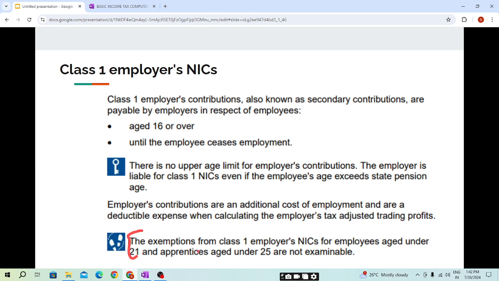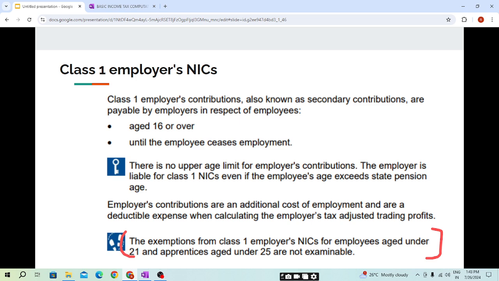The exemptions from class 1 employer's NIC for employees under age 21 and under age 25 are not examinable. There is no need to concentrate on this. It will not be examinable, students. So no issue in this. This is only for your understanding.